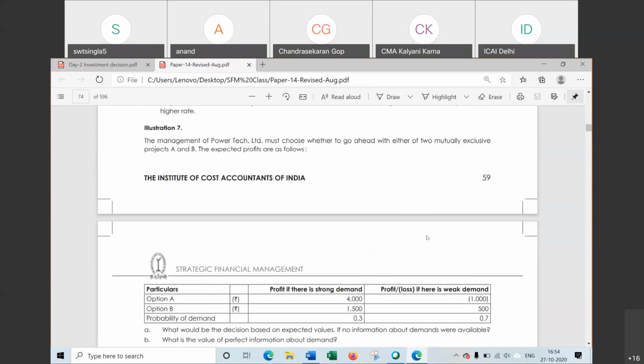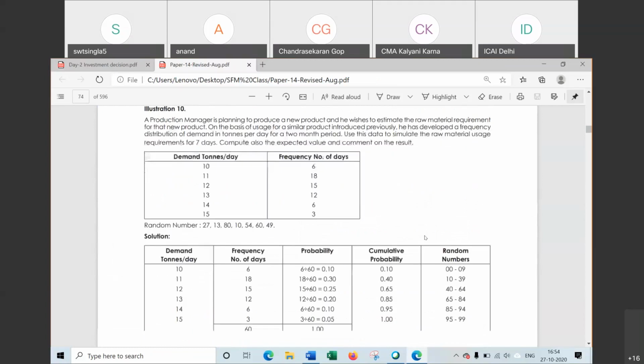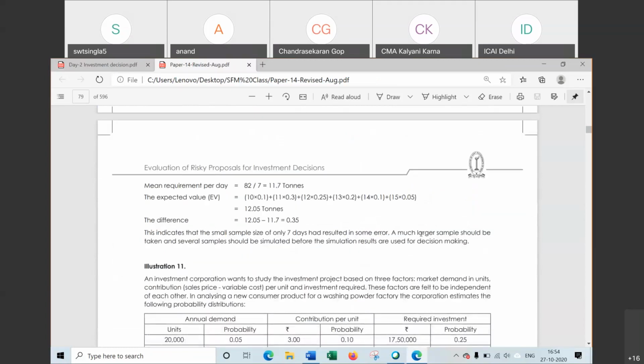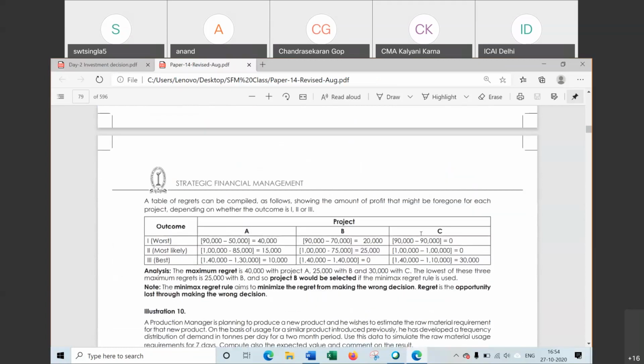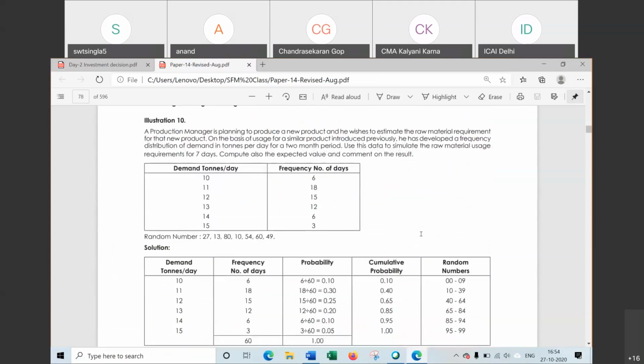Simulation आपने पढ़ा होगा पहले भी ऑपरेशन रिसर्च में। This is the question, 2-3 questions on the basis of simulation. Question is, a production manager is planning to produce new product and he wishes to estimate raw material requirement for new project. On basis of uses for similar product introduced, he has developed frequency distribution for demand.